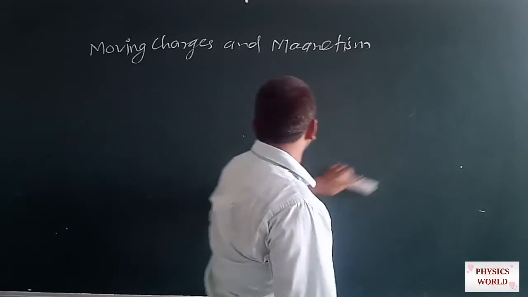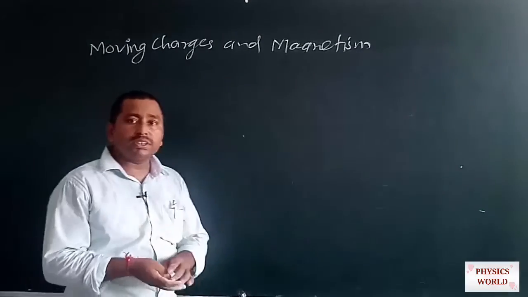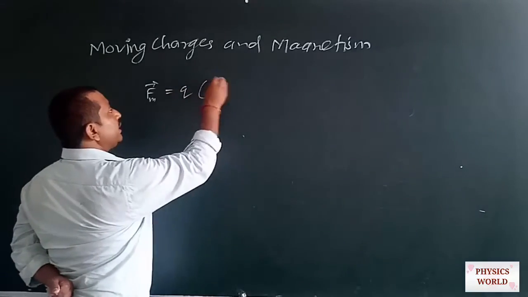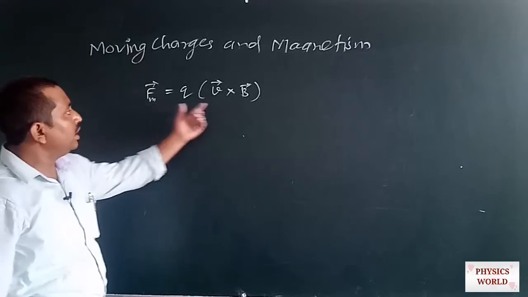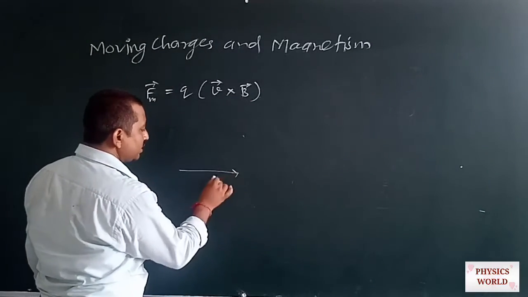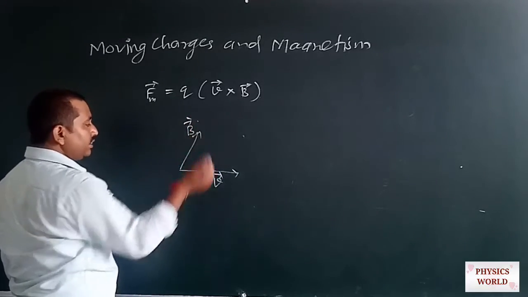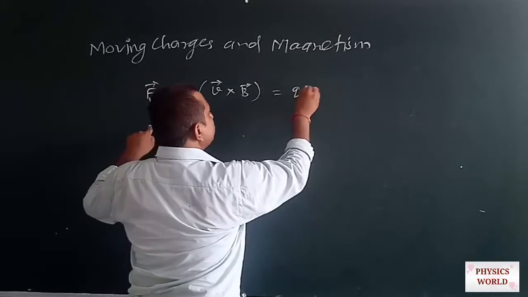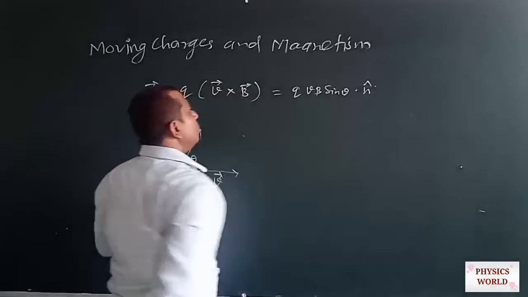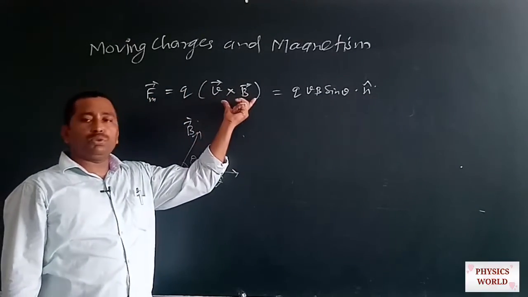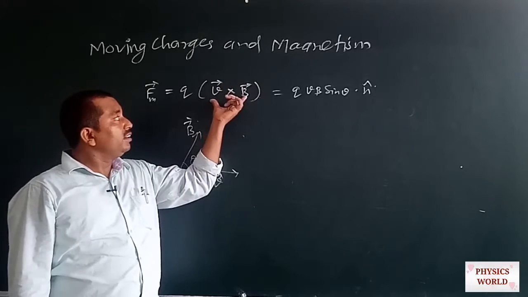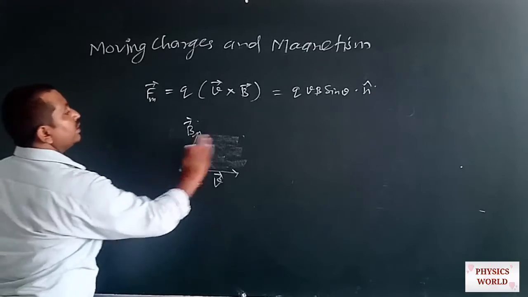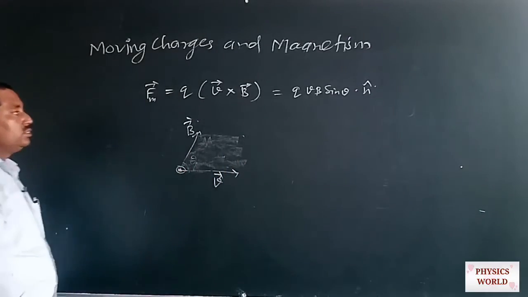The direction of the force can be given by Maxwell's right hand rule, in which we take the first quantity, velocity, and the second, B. If the angle between the velocity and magnetic field is theta, then this force Fm can be defined as Q into V B sine of theta times n cap, where n cap is the direction perpendicular to both V and B. It means the perpendicular direction of the plane formed by V and B, so it can be represented by a dot. So this is the direction of Fm.